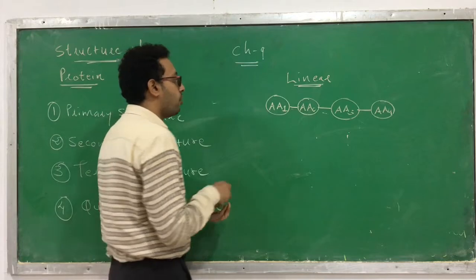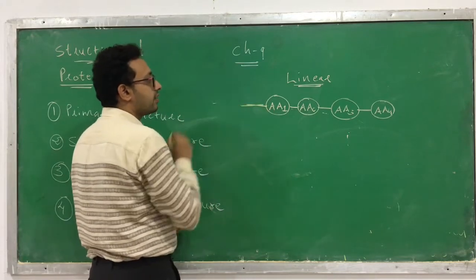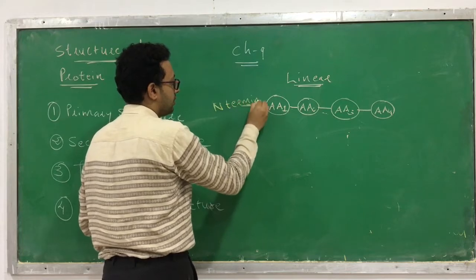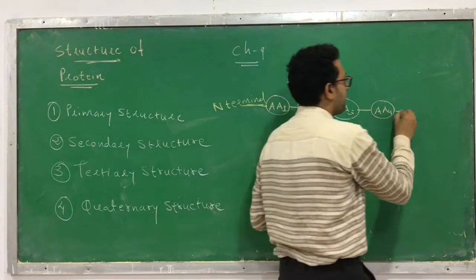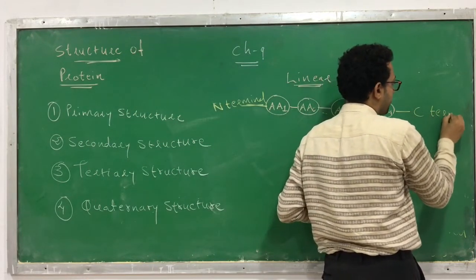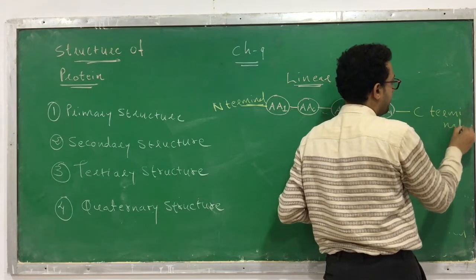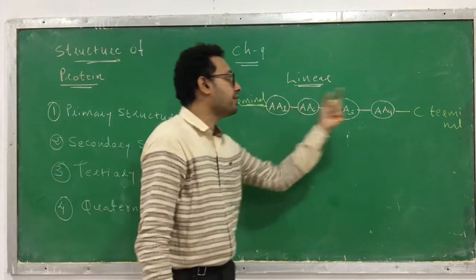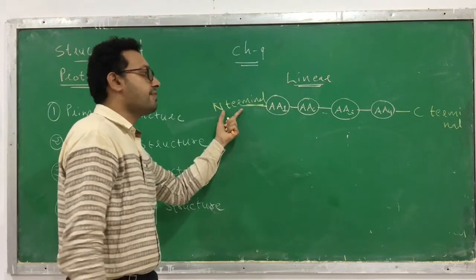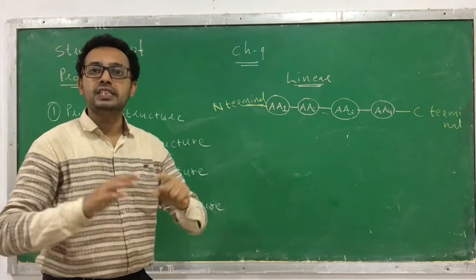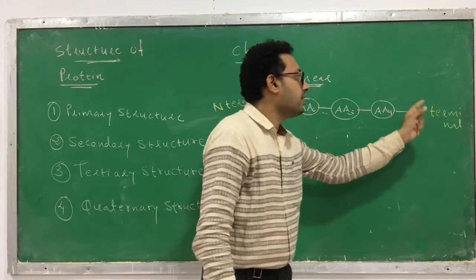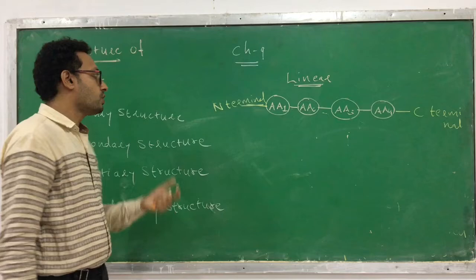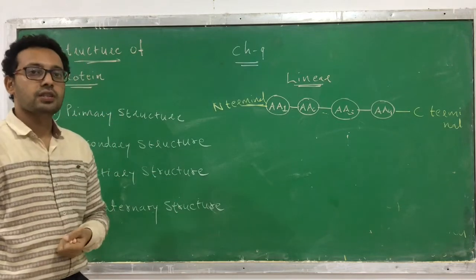And as I have already told you, one end of it is called the N-terminal, the other end is called the C-terminal, because on the left side the NH2 group remains free, and on the right side the COOH carboxylic acid group remains free. So that is about the primary structure.